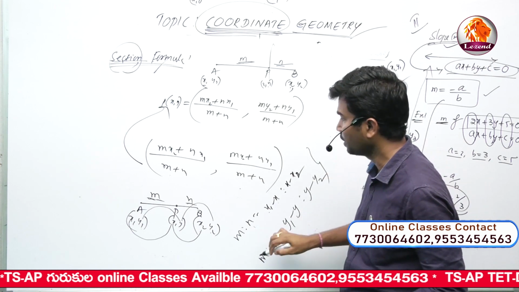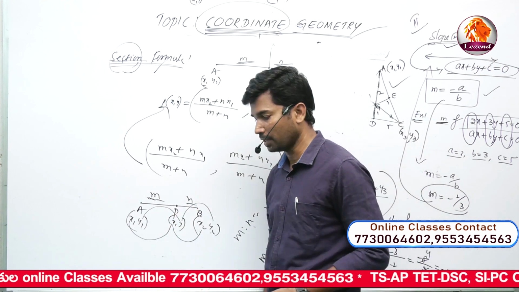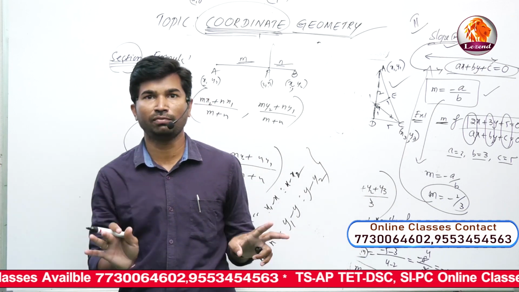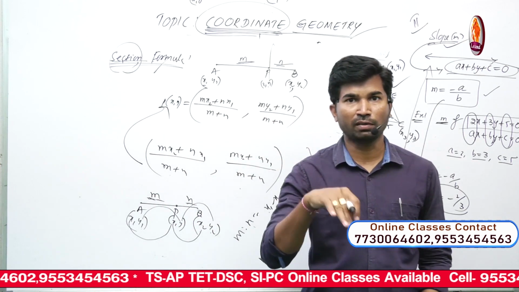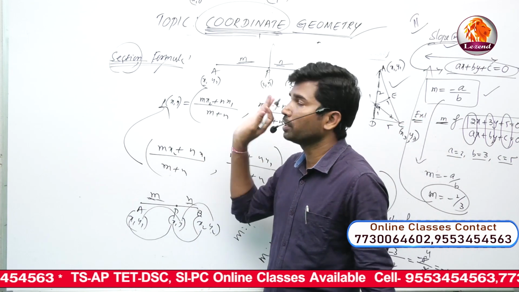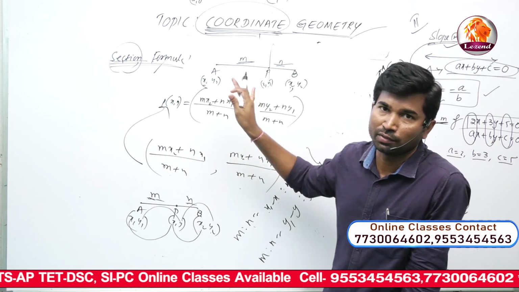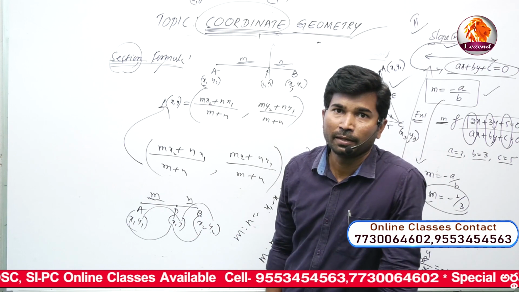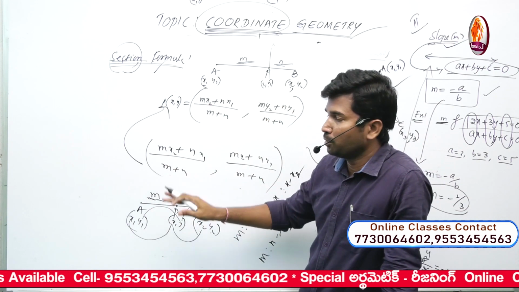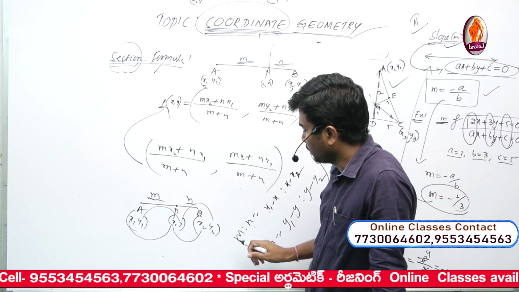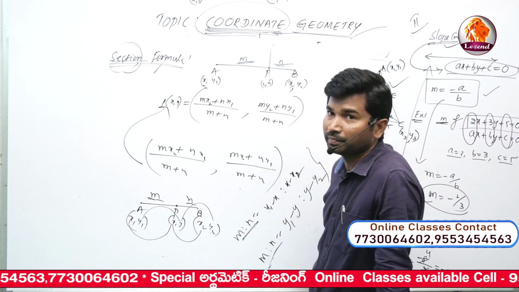Using these two formulas, definitely we get the ratio of m is to n without using the section formula. For example, if they ask the same question as a 2 marks or 1 mark type question, you can use the section formula. Using this formula we get the values. Okay, write neatly. And if the same question repeats in the objective part B, use this trick, we get the value of m is to n.